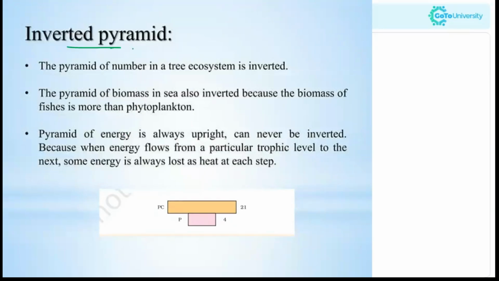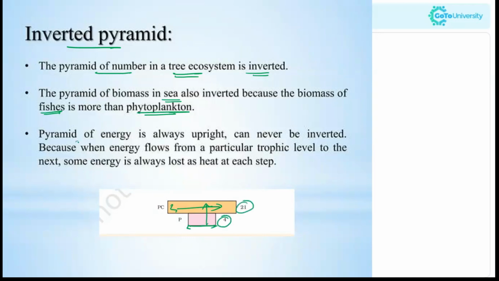Now, what is an inverted pyramid? The pyramid of number in a tree ecosystem is inverted. In a tree, there will be many birds and so many insects, so compared to one tree, there could be many more animals living on that tree. Similarly, in the sea, the pyramid of biomass is also inverted because the biomass of fishes is more than phytoplankton. Rather than plants, there will be more animals over it. So that is an inverted pyramid. The base will be of lower value, whereas the upper level will have higher value. Producers will be lower compared to the primary consumers.